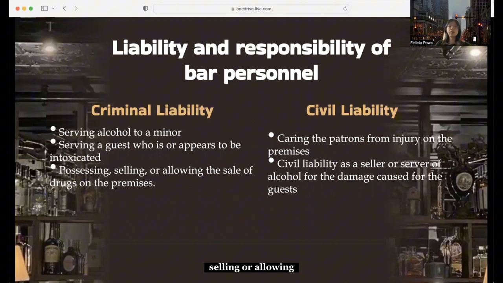Third is the possessing, selling, or allowing the sale of drugs on the premises. So the person who sells them will be considered to have committed an offense and can be fined up to a maximum of 25,000 ringgit or a jail sentence not exceeding 3 years.